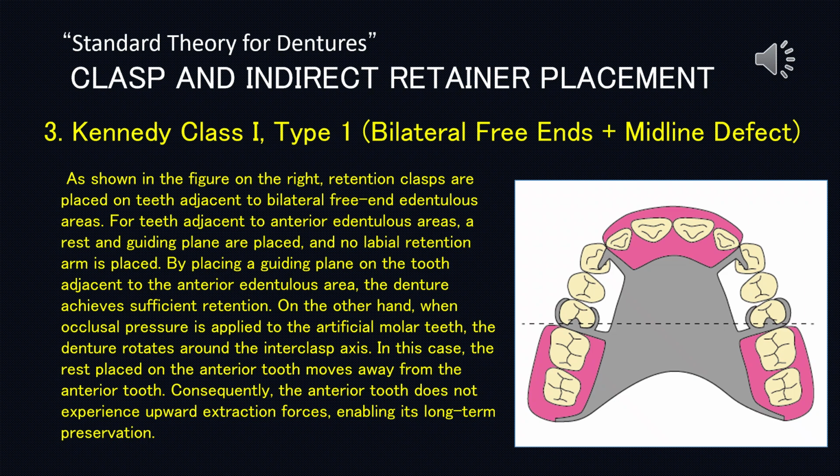retention. On the other hand, when occlusal pressure is applied to the artificial molar teeth, the denture rotates around the interclasp axis. In this case, the rest placed on the anterior tooth moves away from the anterior tooth. Consequently, the anterior tooth does not experience upward extraction forces, enabling its long-term preservation.